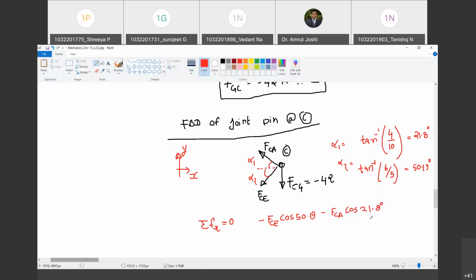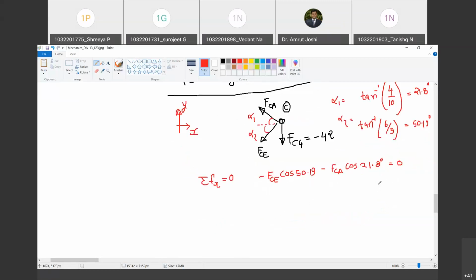21.8 degree. Happy? Yes, sir. This must be equal to 0. Agreed? Yes, sir. So this is the first equation that we get. What is the second equation? Summation Fy equal to 0. Happy? Yes, sir. And how does that equation look?